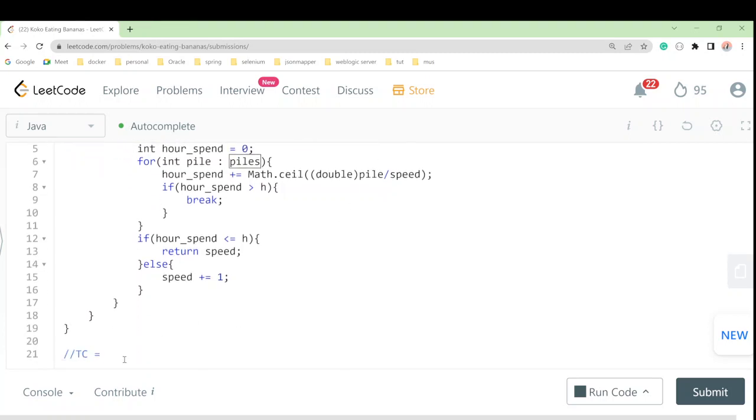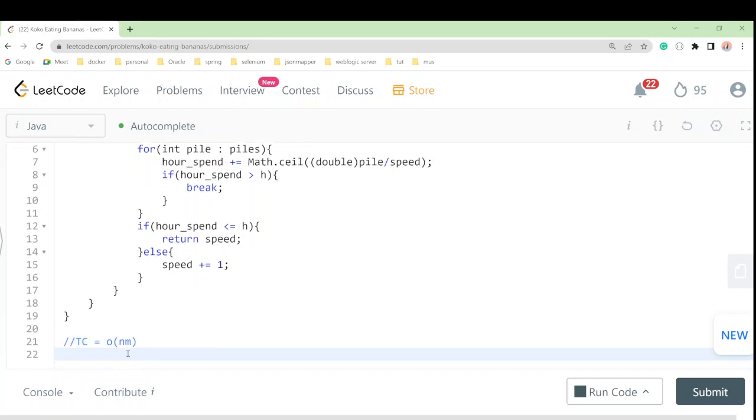Let's suppose we have n piles, so we'll take O of n, where n is the length of the input piles, and m is the upper bound of the piles. So we'll say O of n m. And for the space, SC equals O of 1.